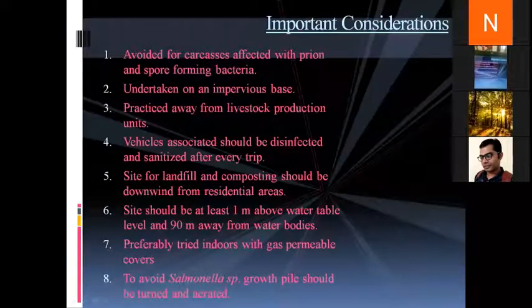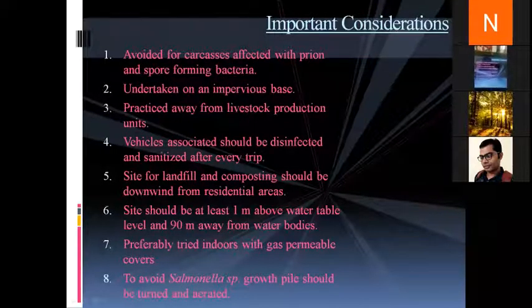Now there are a few important points which are to be taken into mind while adopting the landfill or the composting techniques. First, avoid carcasses affected with prion and spore forming bacteria.